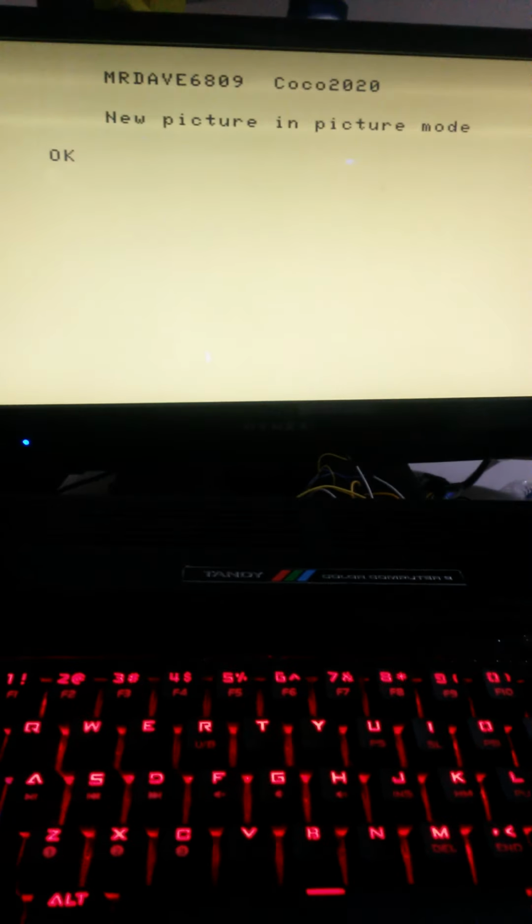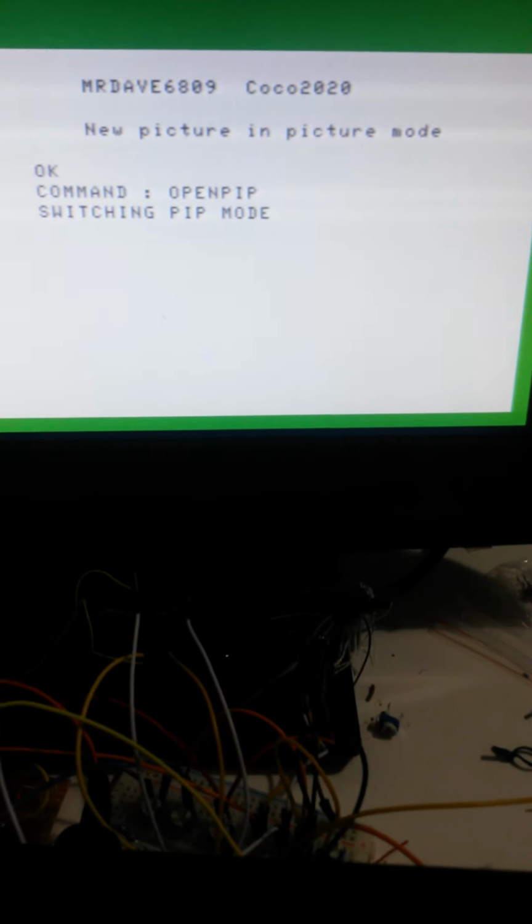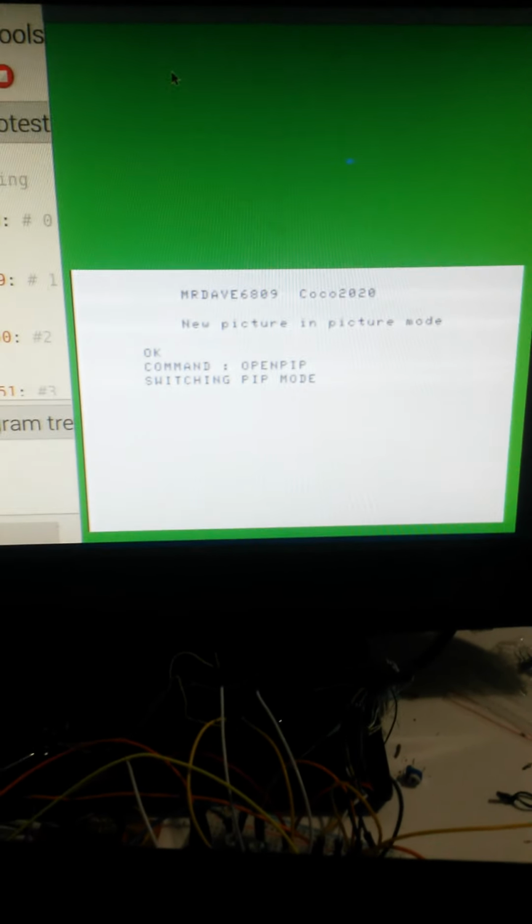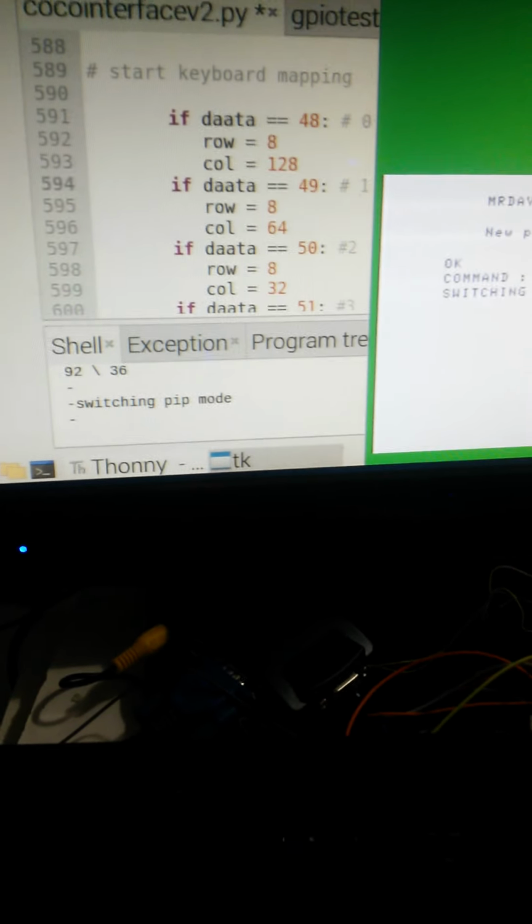Okay, I'm going to demonstrate a new function on my Coco 2 that's going to help understand how it's working. So I can open a picture-in-picture window, and this will allow me, where is it? There it is. So I have my Coco here, my TK window that is running the screens and stuff on the Raspberry Pi, and in the background we have my actual program scanning the keyboard.